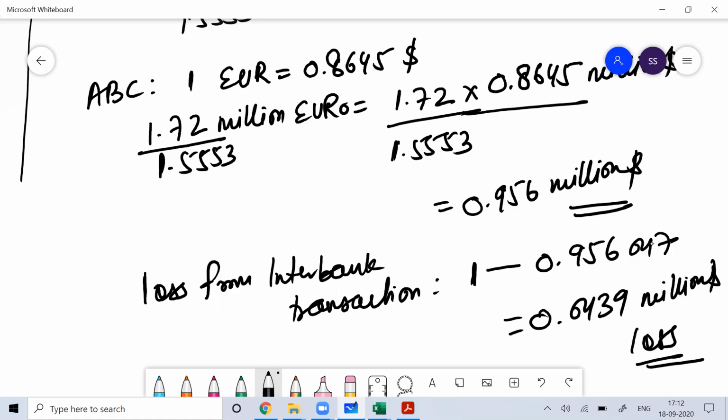If you want to earn arbitration profit, then dollar you should convert into euro, euro you should convert into pound, and pound should be converted back into dollar. Then you will get the arbitration gain.